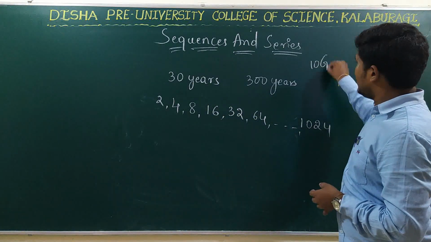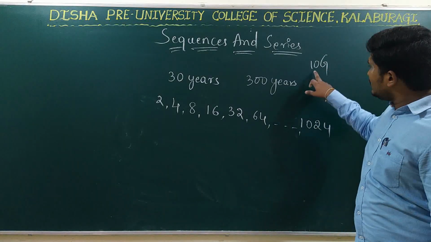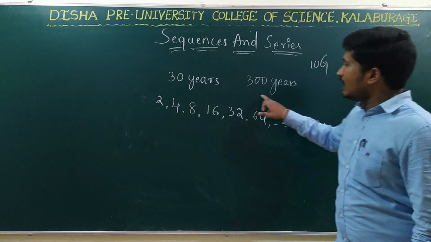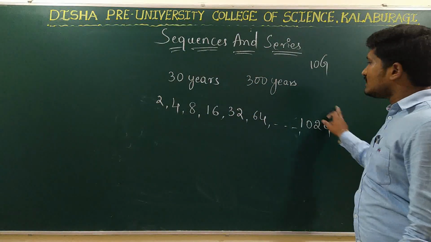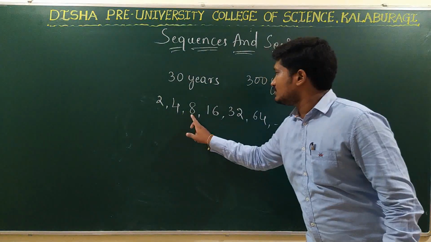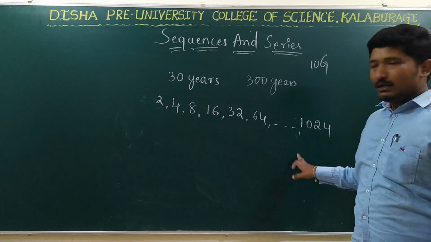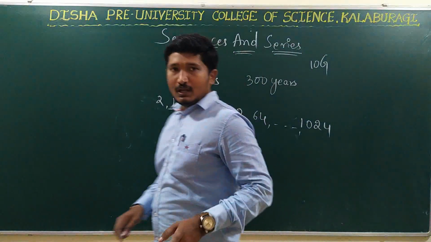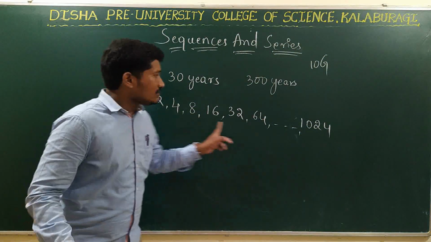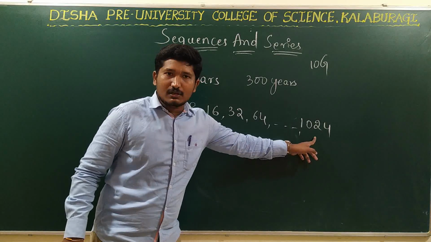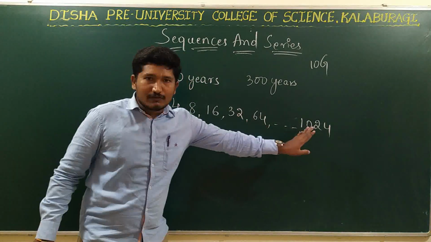10 generations will be there. Am I right? So in these 10 generations, I have to find how many ancestors I will be having as the generation goes by, right? So see here, I have written some elements, that is some numbers here. So this is some arrangement of numbers.